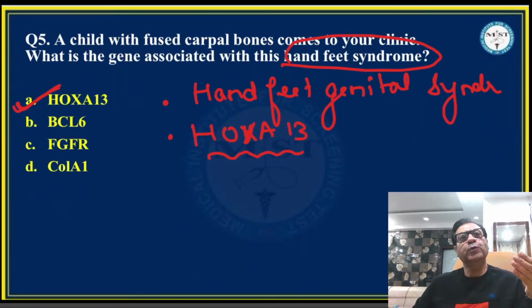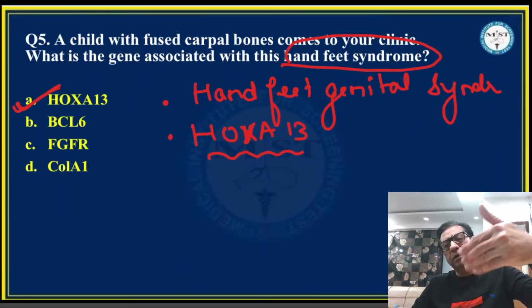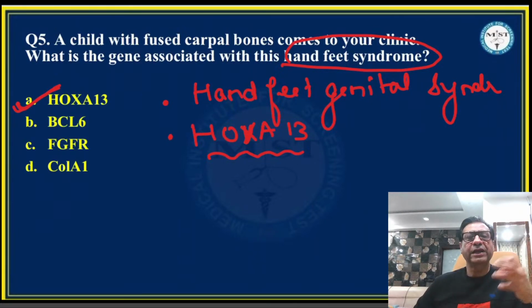obviously this protein is defective, which may result in the shortening of the distal part of the hands and feet. That means shortening of the metacarpals, shortening of the metatarsals, fusion, malformed limbs, and also a malformed urinary tract. So this syndrome is called hand-foot-genital syndrome.